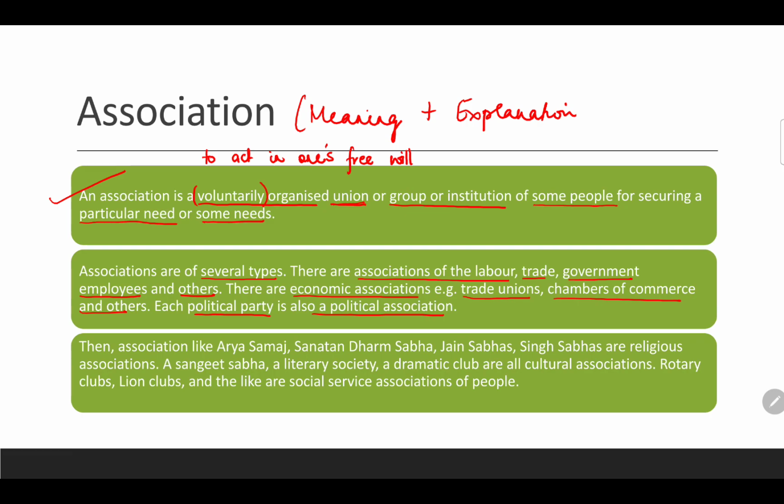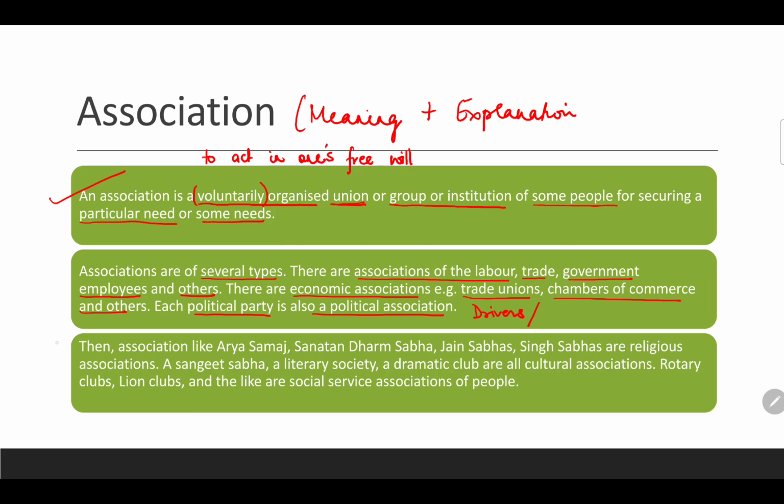There are labor associations, trade associations, drivers associations, and persons who are employees can also join an association. There are so many associations, and we can see those associations in our society also.